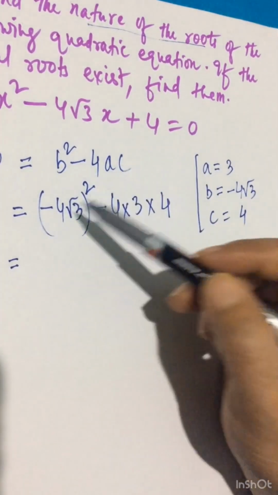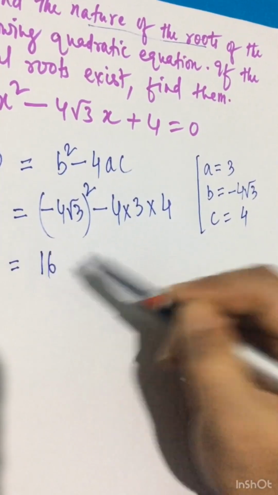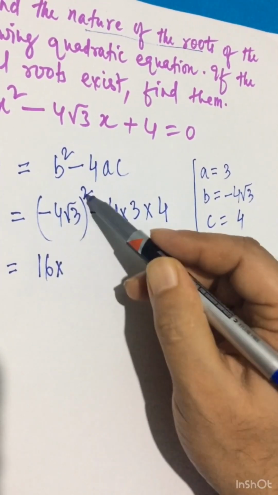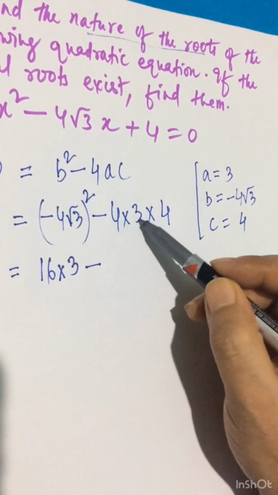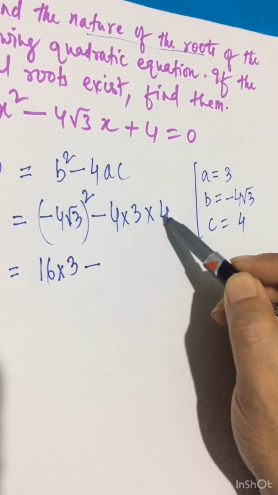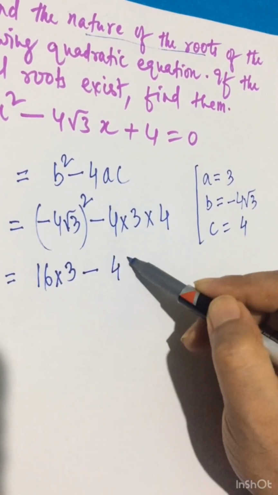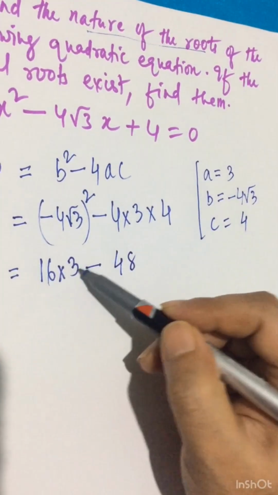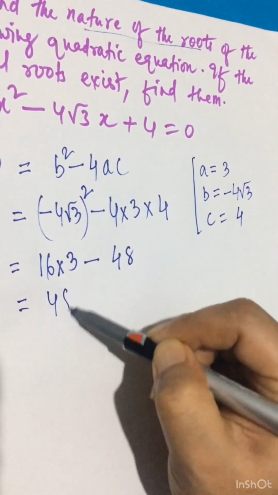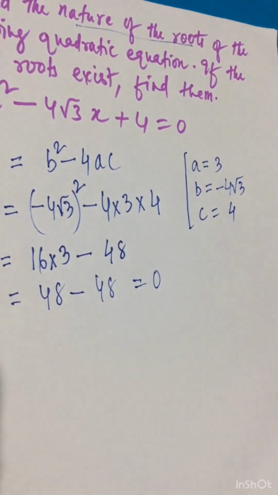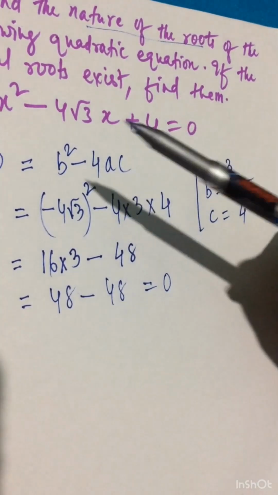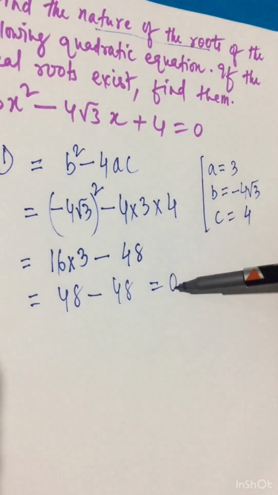Minus into minus is plus, 4 square, 4 4s are 16, root 3 into root 3 is 3, so 48, minus 4 3s are 12, 12 into 4, 48. 16 into 3 also 48, minus 48, that is 0. Now we got the discriminant as 0.